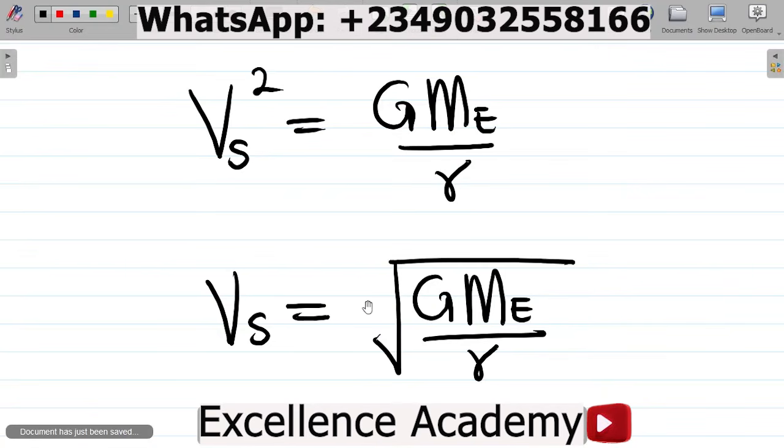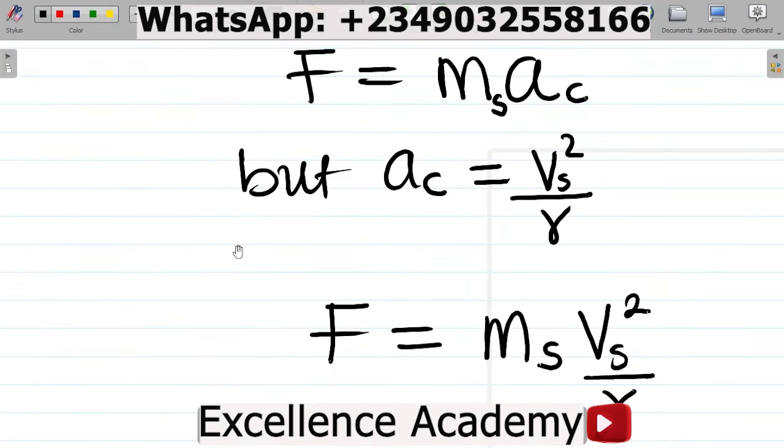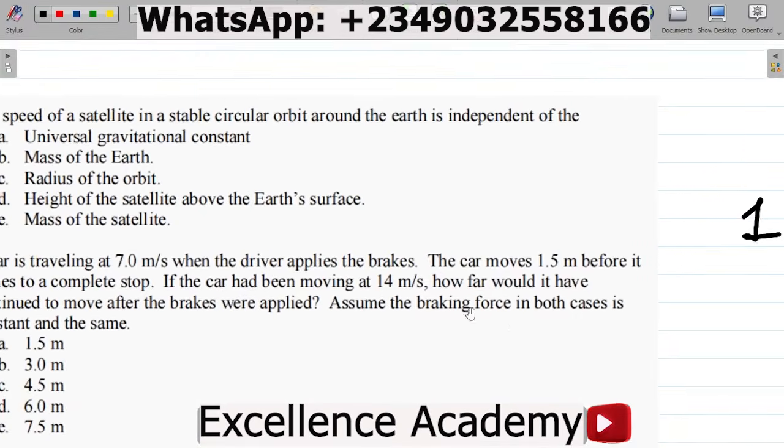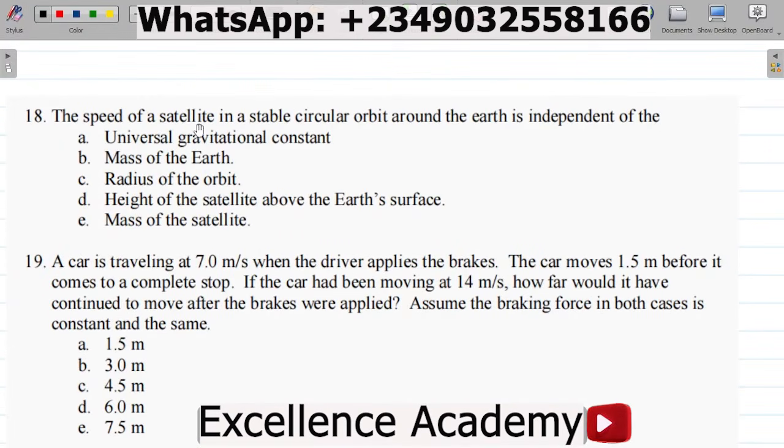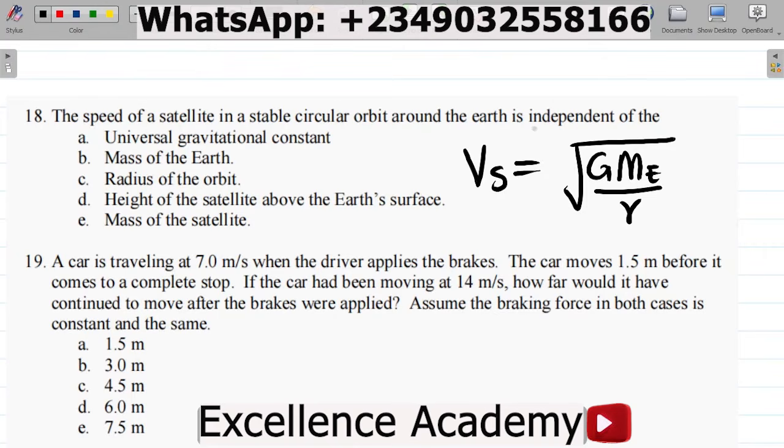All right, so with this, let's go back to the options there. They said the speed of a satellite in a stable circular orbit around the earth depends on... Don't forget we said speed of satellite Vs is equal to the square root of G Me all over r. They said it is independent of what? Universal gravitational constant. Of course, it depends on this, so this is not the correct option there. They said mass of the earth. You can see that the speed here depends on Me, mass of the earth, so this is not the correct option.